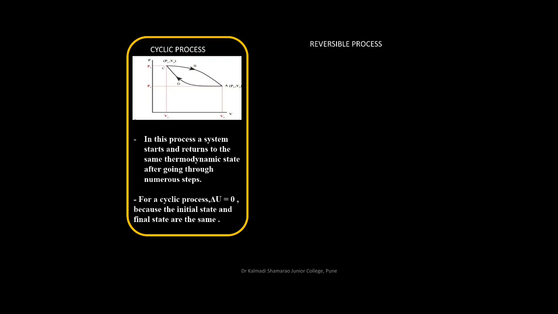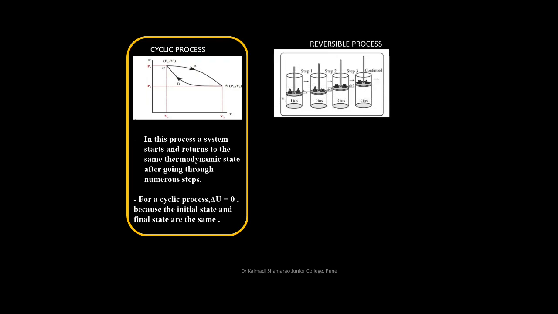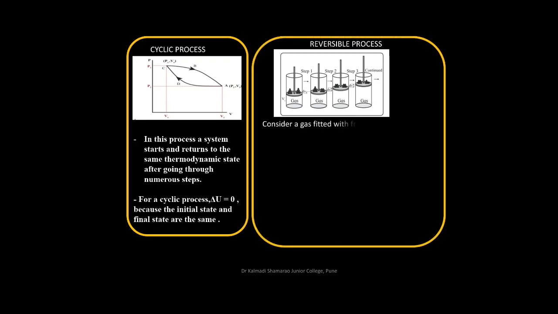Next we have reversible process. Now in the reversible process, driving and opposing forces differ from each other by infinitesimally small value. Consider a gas fitted with a frictionless piston. Now you could see in the figure that there are numerous weights kept on the piston. Let P external be the external pressure. Let P be the pressure of the gas.